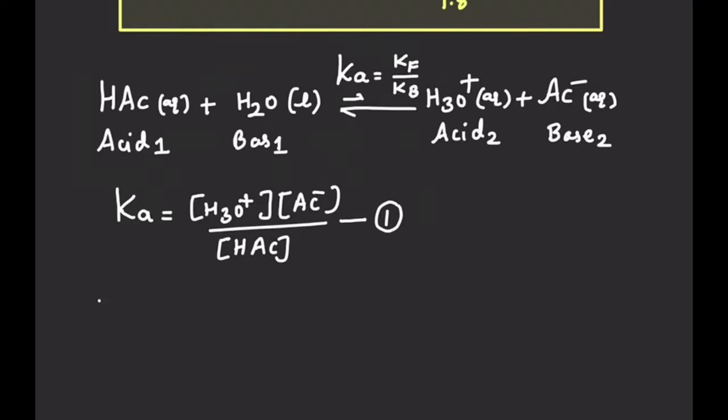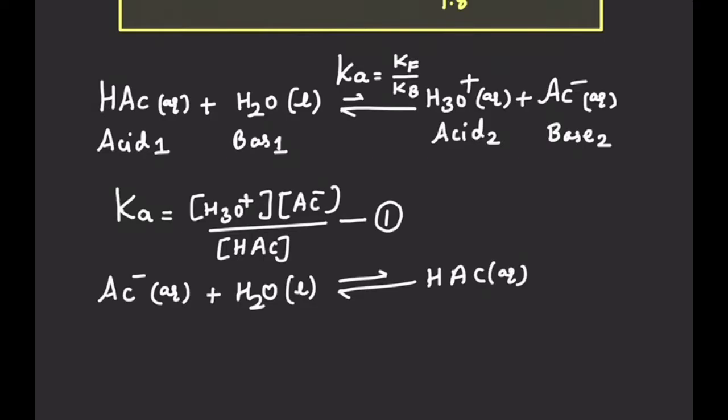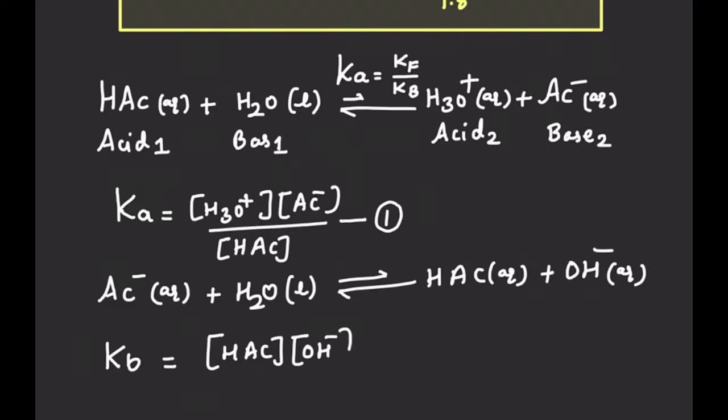So why are we saying that acetate ion is behaving like a base? When acetate ion is present in water, it will accept H plus from water. So here water is acting like an acid for acetate ion. It will form acetic acid on accepting H plus ion, and water is converted into OH minus ion. So for this reaction we are writing Kb for acetate ion. Kb is equal to concentration of acetic acid into concentration of OH minus ion upon concentration of acetate ion. So we can say that this is equation number 2.